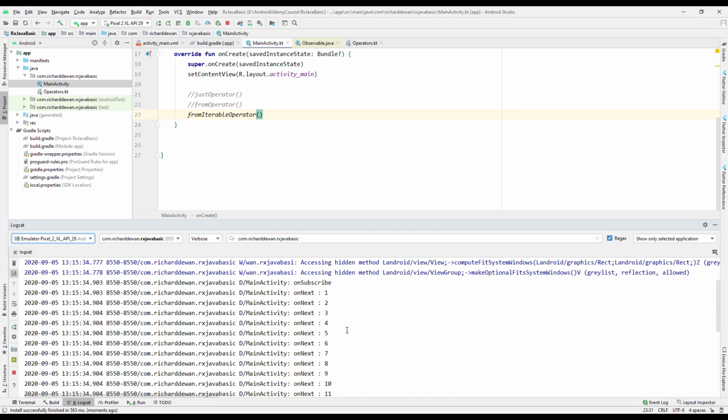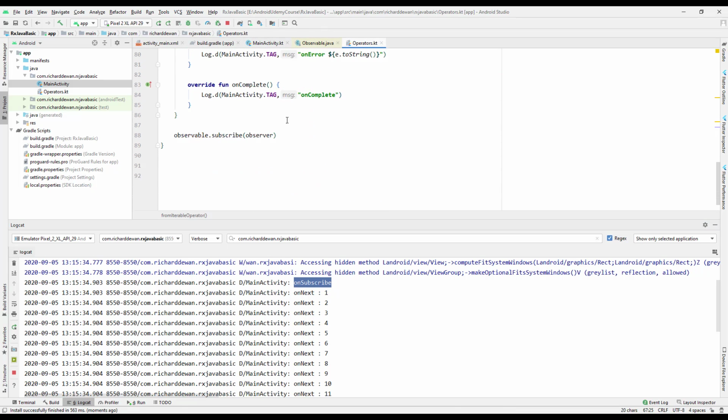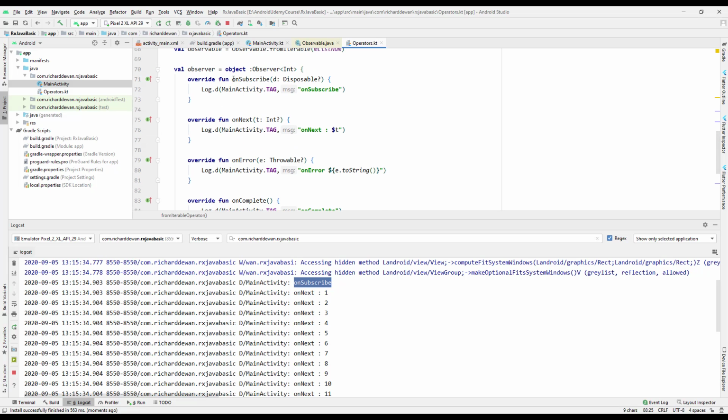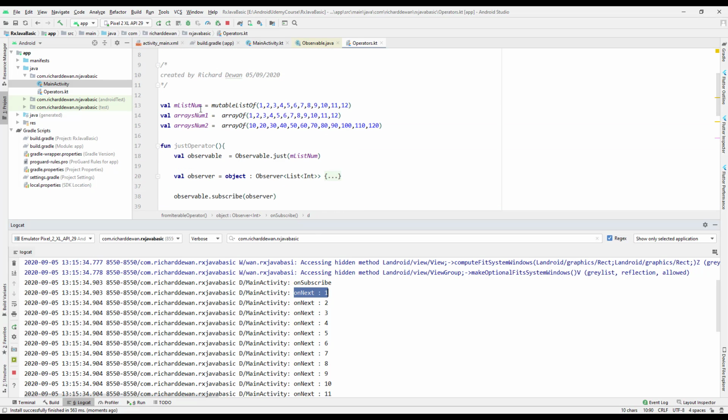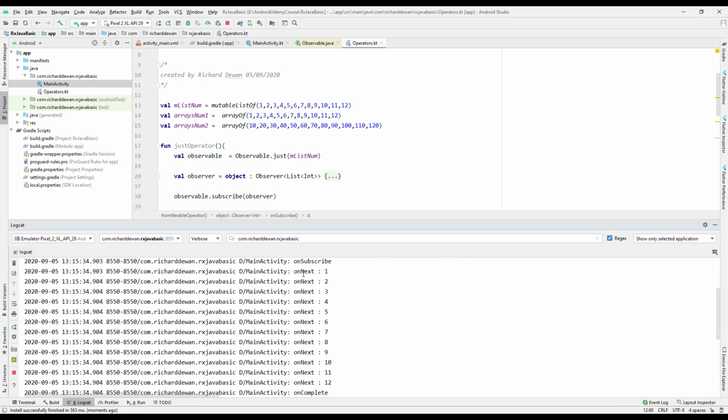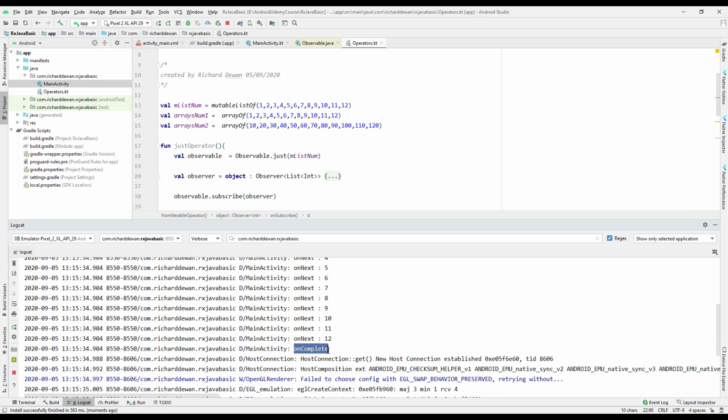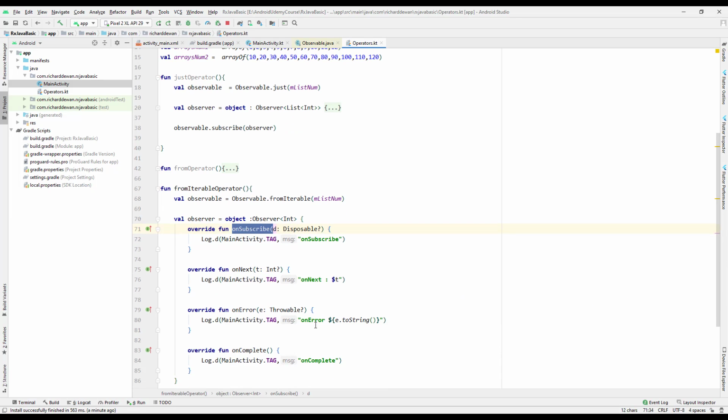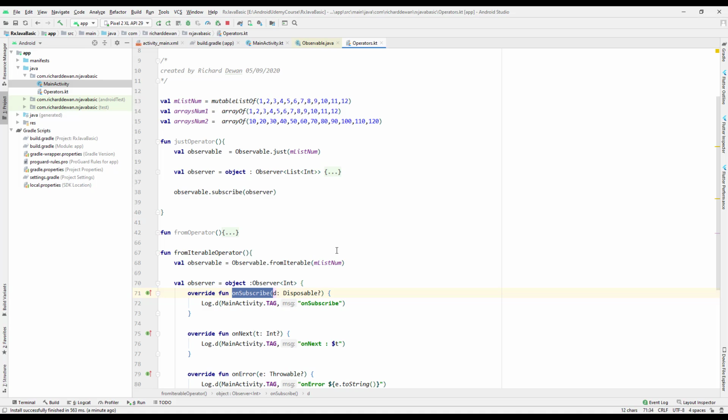Okay, now we can see that on subscribe is called whenever we subscribe over here. Whenever we subscribe, it calls the overridden function, and then on next is called based on how many items we have inside this mutable list. We have 12 items, so it went through and emitted one by one: 1, 2, 3, 4 till 12, and finally it got completed. That's great. So we learned how to iterate through the list of items, and it's emitting a value in a sequence for us.